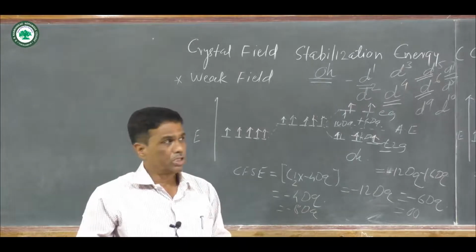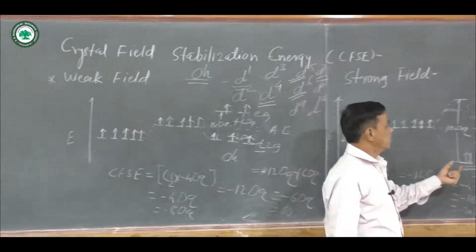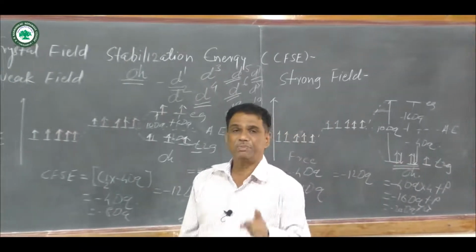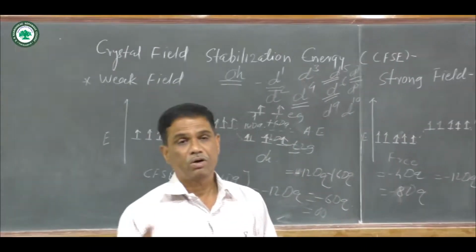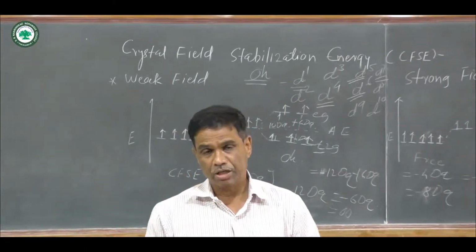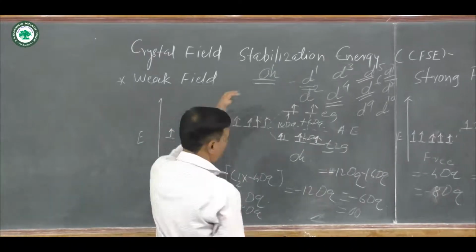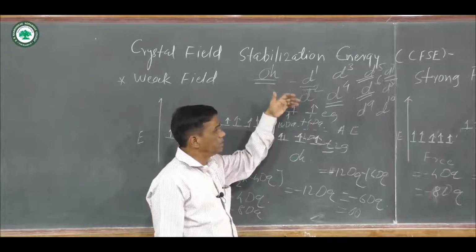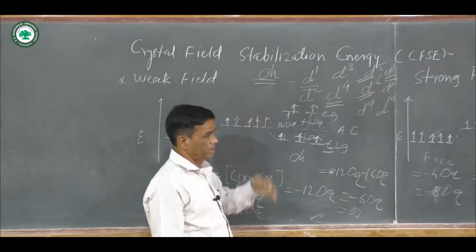are some rules. All the filling of electrons takes place according to Hund's rule of maximum multiplicity, that is, first single filling and then double filling when d orbitals are degenerate. Degenerate means same energy, or energy is equal, and these are some weak field and strong field examples for d1, d2, d3, d4, d5, d6, d7, d8, d9 and d10.